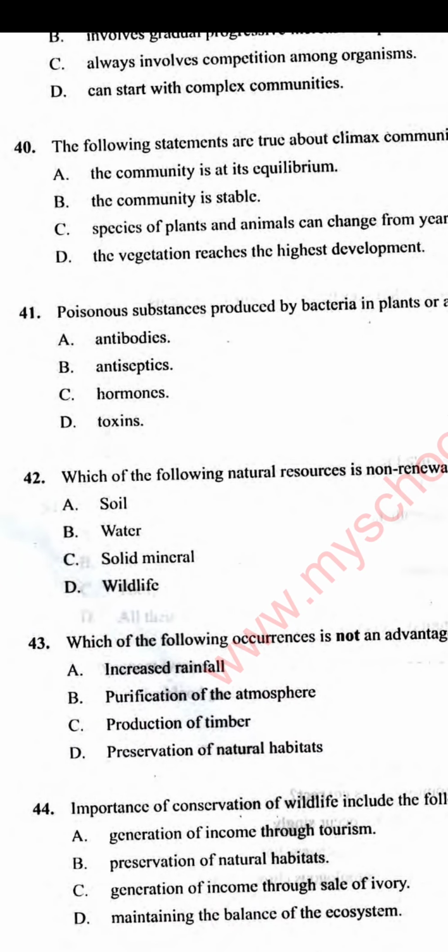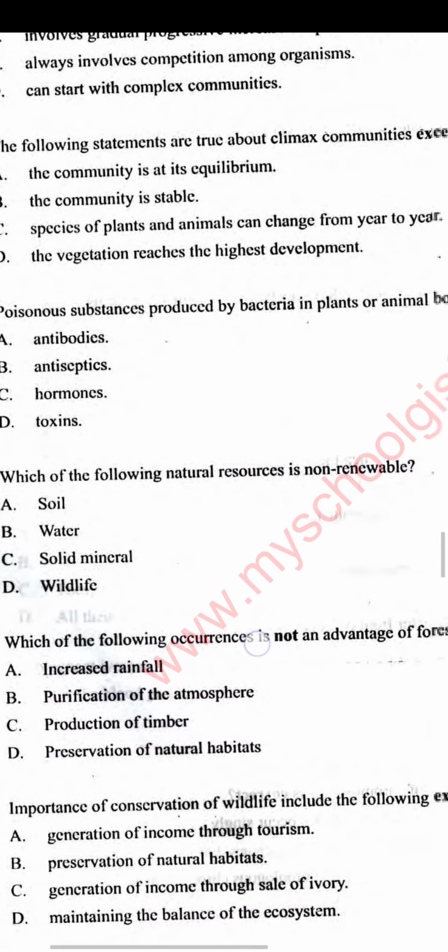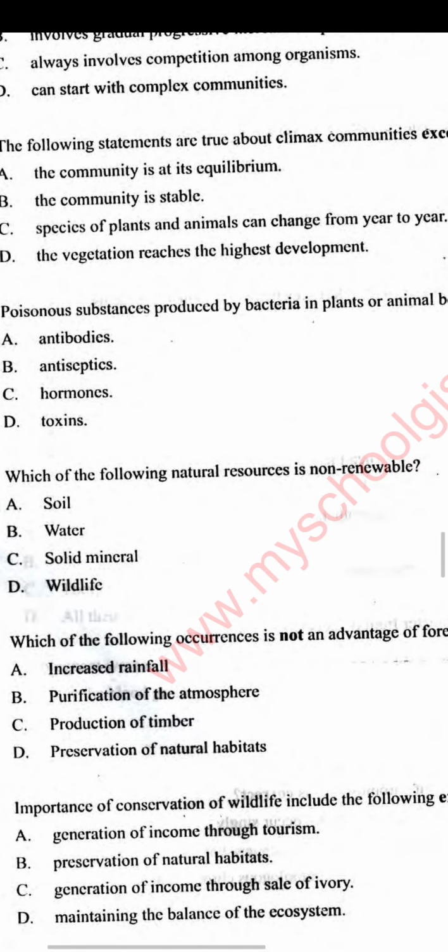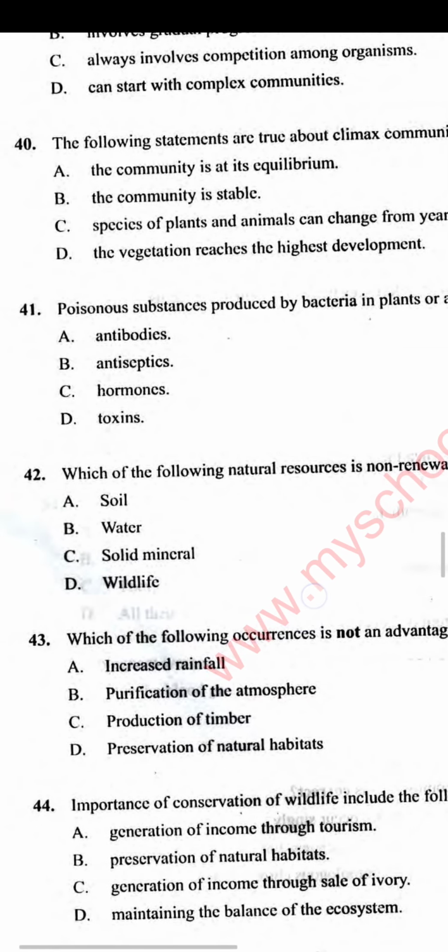Number 42. Which of the following natural resources is non-renewable? Soil, water, solid minerals, wildlife. The answer is solid minerals. Solid minerals are non-renewable because they are available in limited supply.